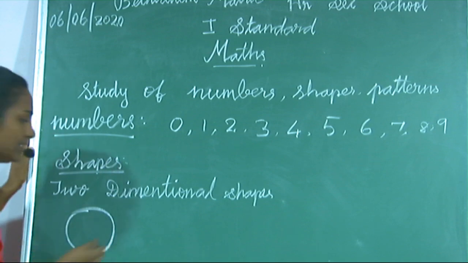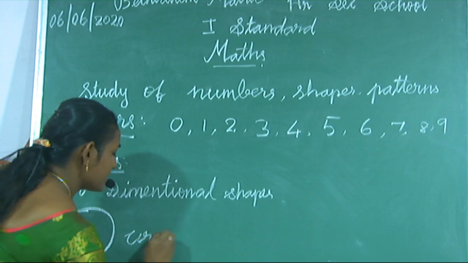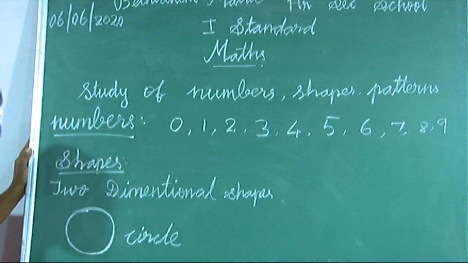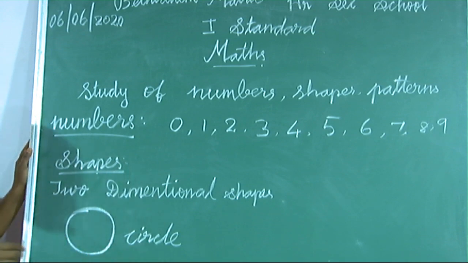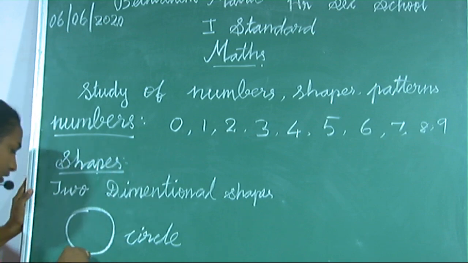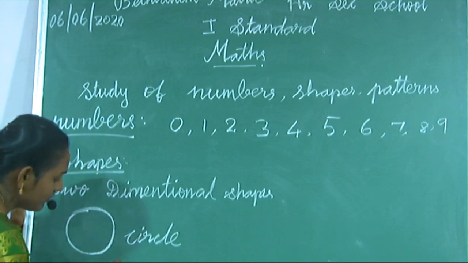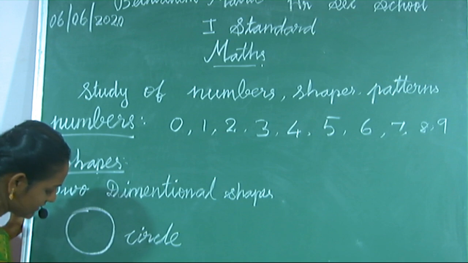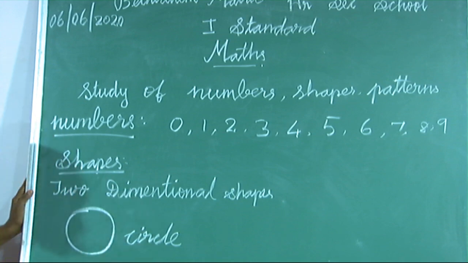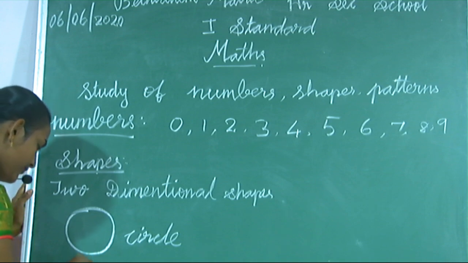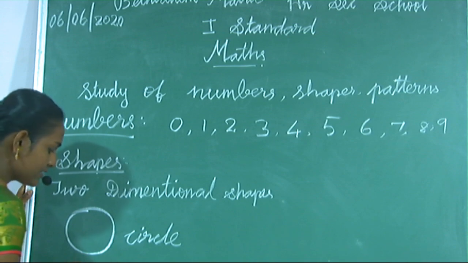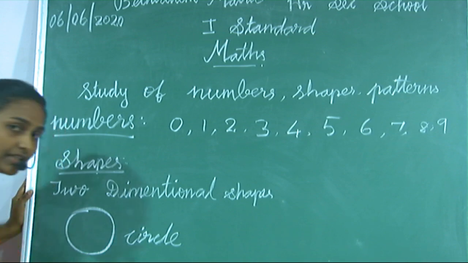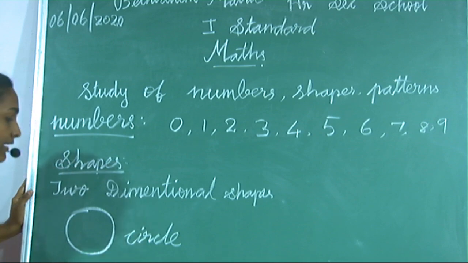Say the spelling: circle. Next, square. The square has four sides, and all the sides are the same size. Okay, this is a square. How to draw it? One vertical line, next the same length, one sleeping line, next again one vertical line, next one sleeping line. This is a square.